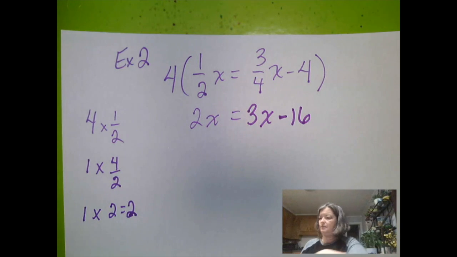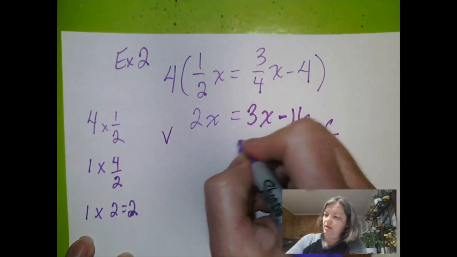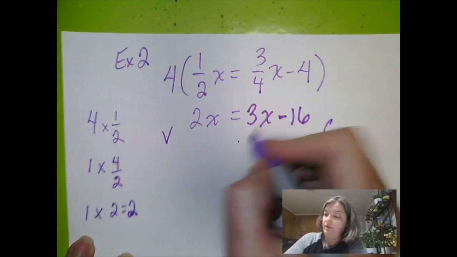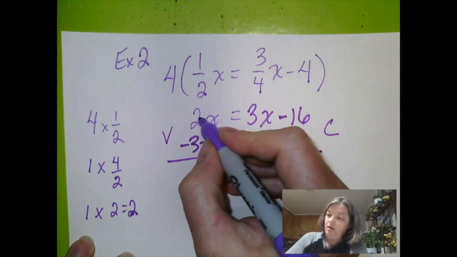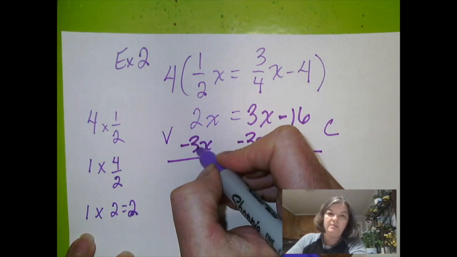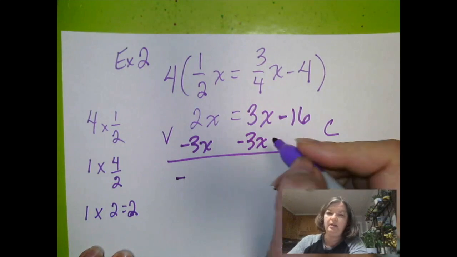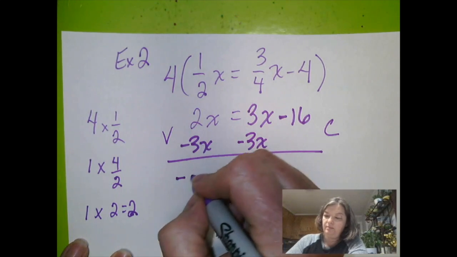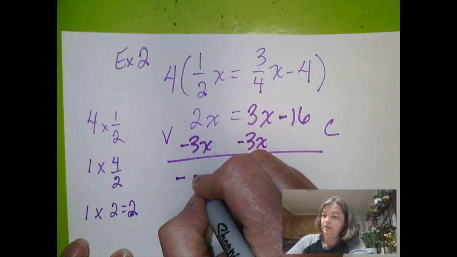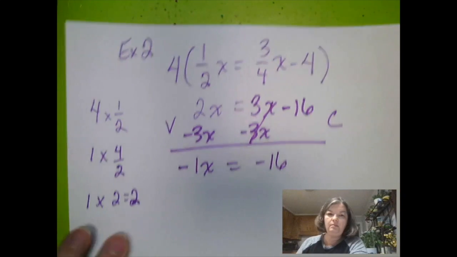You could do this. Variable on the left, constant on the right. I don't have a constant over here, so I just got to take away this variable over here. I've got 2x, I'm taking away 3x, so I'm taking away more than what I have. So it's going to be negative. 3 minus 2 is 1, so I'm going to have negative 1x. And then on the other side, I've got -16.